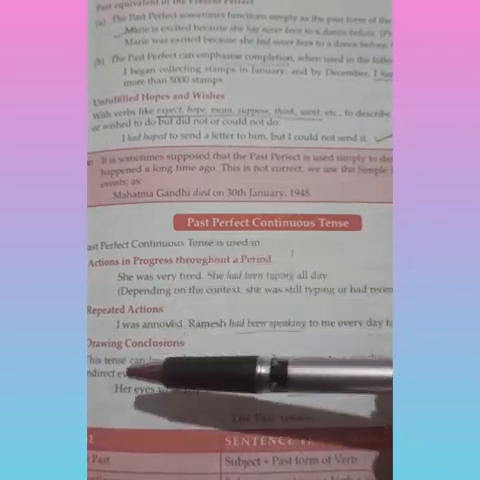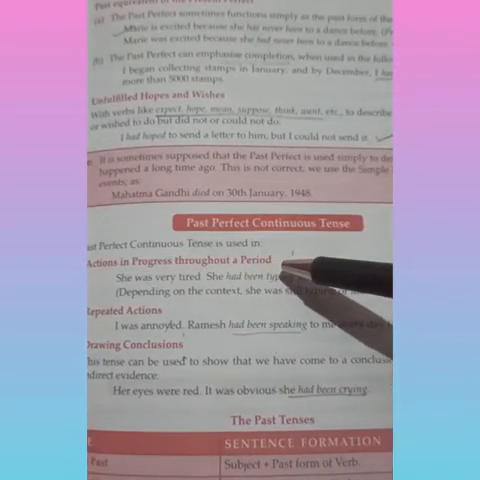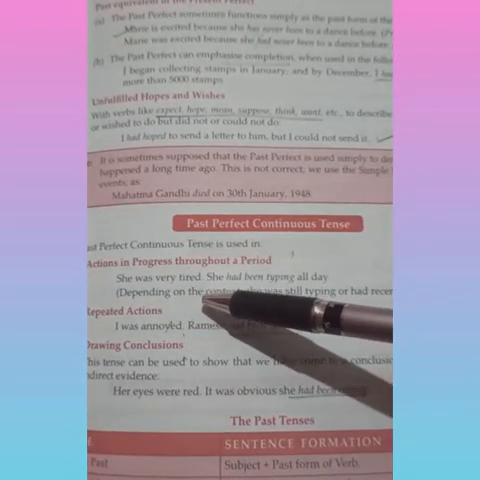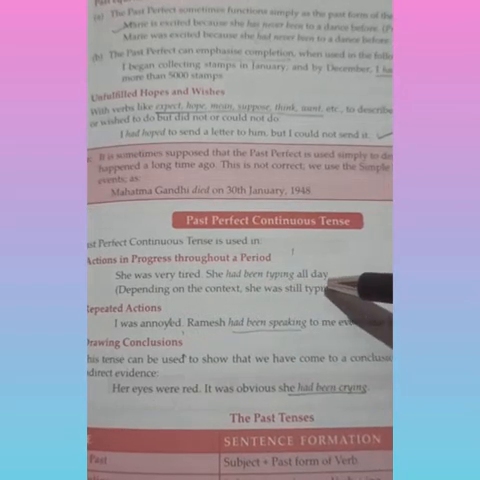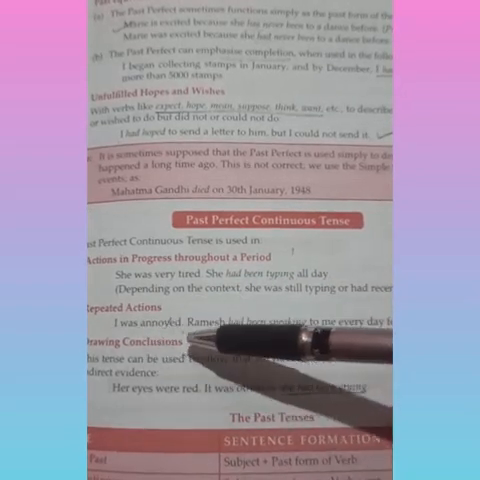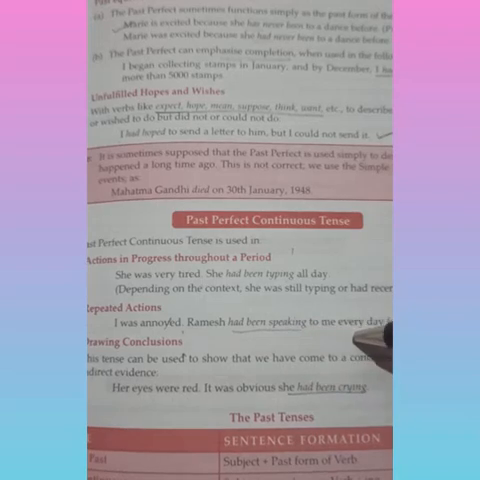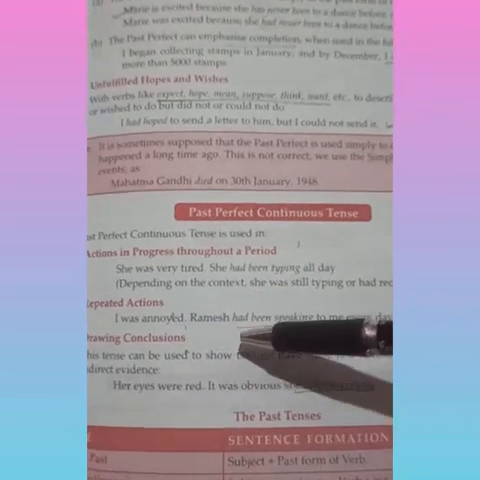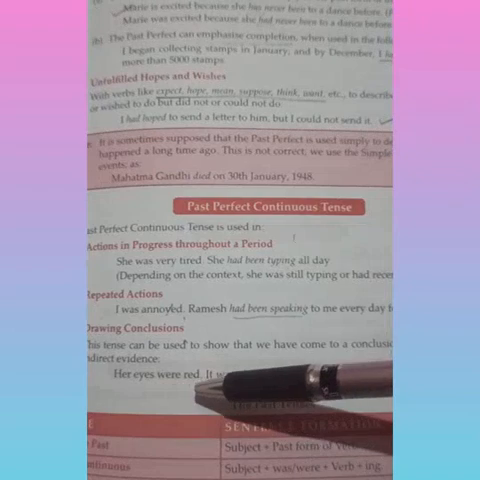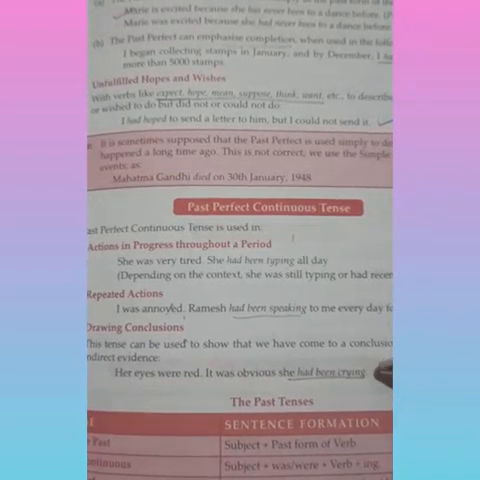The next form is past perfect continuous tense. We use it in three places, like actions in progress throughout a period. For example, she was very tired. She had been typing all day. Repeated actions like I was annoyed. Ramesh had been speaking to me every day for a week. Drawing conclusions like her eyes were red. It was obvious she had been crying.